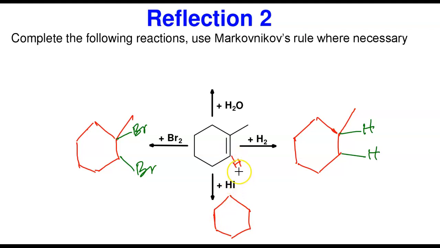Hydrogen will be added. Remember the rule? Hydrogen, we want to go to a place that has more hydrogen. Whereas iodine, we want to go to this side. So that's exactly what will happen. So what are we going to have? Put this methyl group. Iodine, we want to go to the place that doesn't have hydrogen at all. I'm going to use my green. Iodine will be here, and then hydrogen is going to be here. So this is exactly what we're going to form.